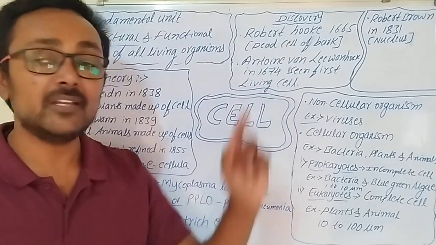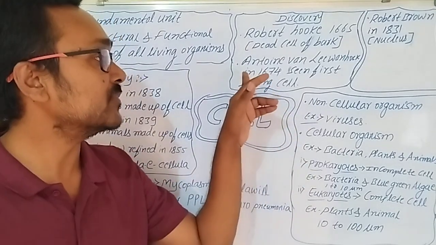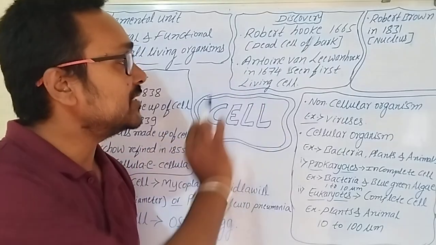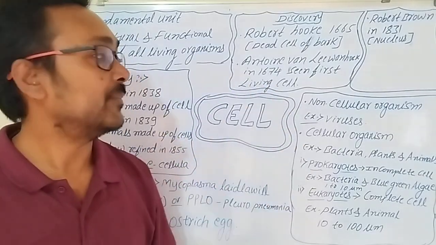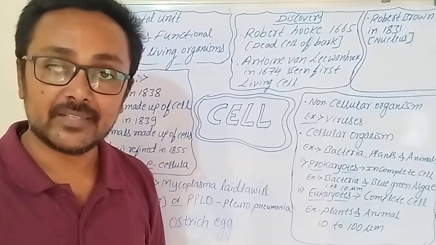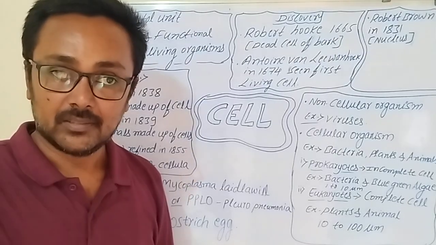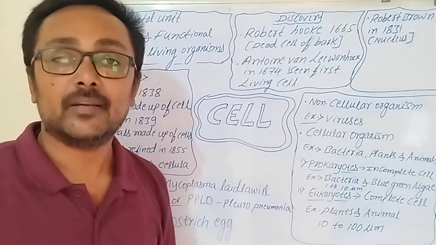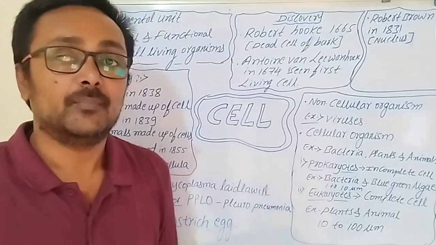Next, who saw the living cell first? The name that comes is Antony van Leeuwenhoek, in 1674. He saw the first living cells, which might be bacteria or protozoa. He took pond water and saw the bacteria and protozoa in it.